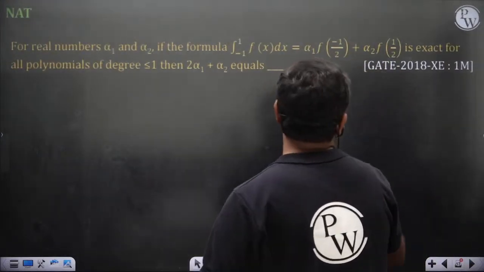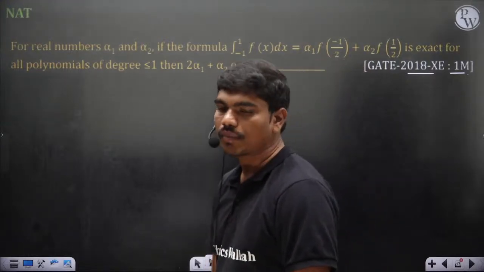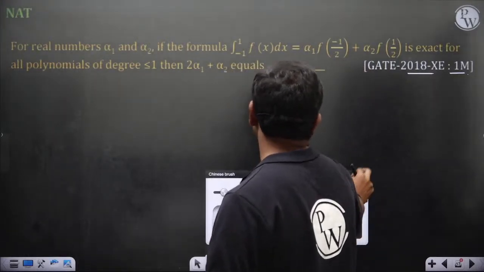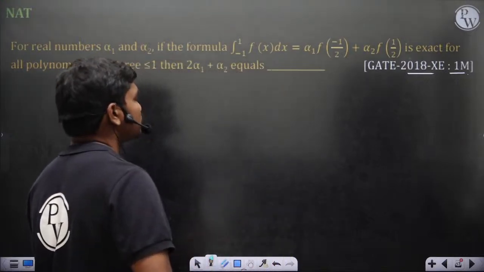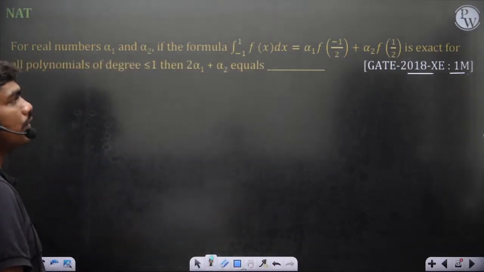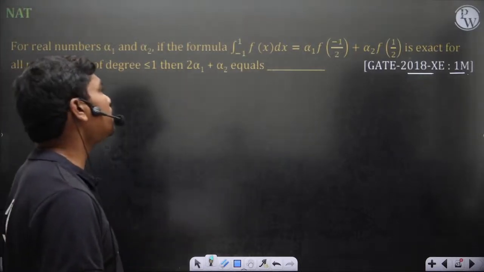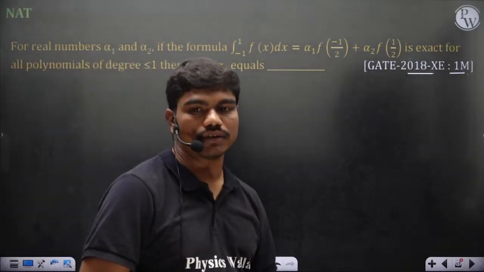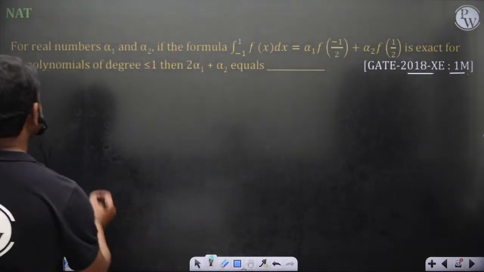So let's see again some form that we have solved like yesterday. 2018 XC, 1 mark. For real numbers alpha 1 and alpha 2, if the formula integral from minus 1 to 1 of f of x dx is alpha 1 f of minus half plus alpha 2 f of half is exact for all polynomials of degree less than or equal to 1, then 2 alpha 1 plus alpha 2 equals. Okay, so basically it's like some trapezoidal rule. So let's see.